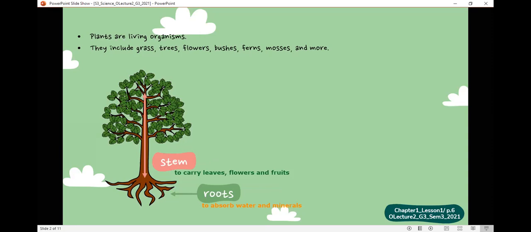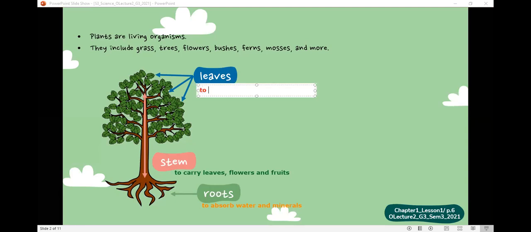Layla, what do we call these? The green part of the plant. The leaves. These are the leaves. And what's the function of the leaf? What's the job of the leaf? They absorb sunlight and carbon dioxide. That's right. Excellent, ya Layla, to take in carbon dioxide. And also to catch sunlight. Perfect. That's right.